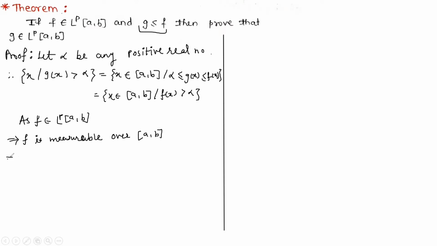So therefore the set of x, where x belongs to the interval [a, b], such that f of x is greater than alpha is a measurable set.